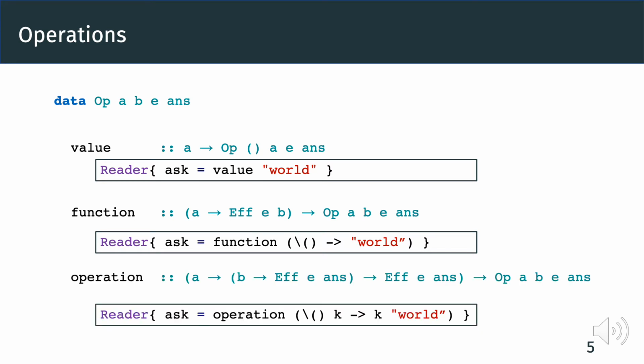Finally, operation is the most general way to create an operation. It takes a function that expects two arguments, the operation argument A and a resumption, which takes the operation result B and returns the answer type S in the effect context E. One can explicitly call the resumption to resume to the original call site. This is the essence of algebraic effects. The resumption can also be resumed multiple times to implement things like backtracking. If the resumption is never invoked, the operation behaves like an exception. We refer to our paper for more examples, including an implementation of a parser combinator.